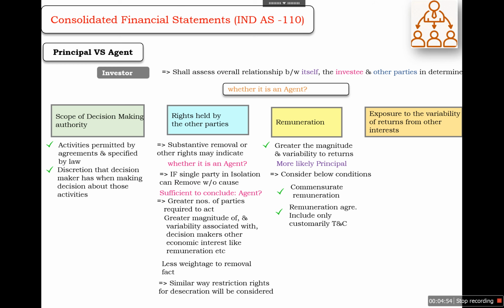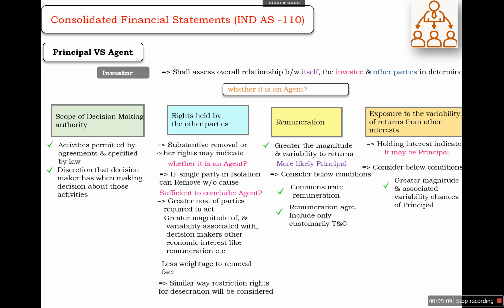The fourth factor is that we need to check the exposure to variability of return from other interests. Here we need to check the holding interests that indicate it may be a principal.